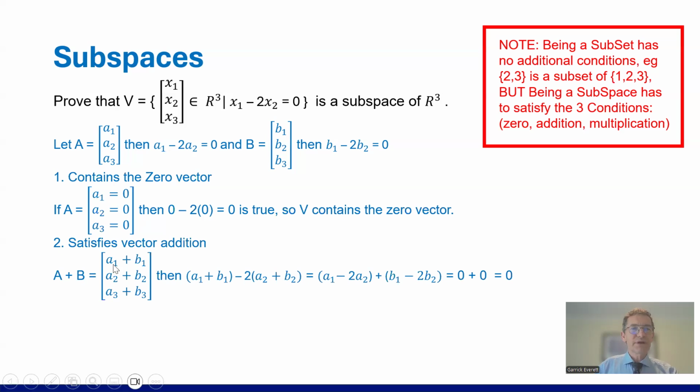So A plus B, we're going to get A1 plus B1, A2 plus B2, A3 plus B3, and then we're going to apply this to the condition. So there's our condition again, x1 minus 2x2. So this would be x1, so A1 plus B1, minus 2 times x2, which is A2 plus B2. We want this to be 0. We can split that up just by distributing backwards. So A1 minus 2A2 plus B1 minus 2B2. And we know already that these are the conditions there. That's 0 plus 0, so that equals 0. So that's true. We've got satisfying vector addition.